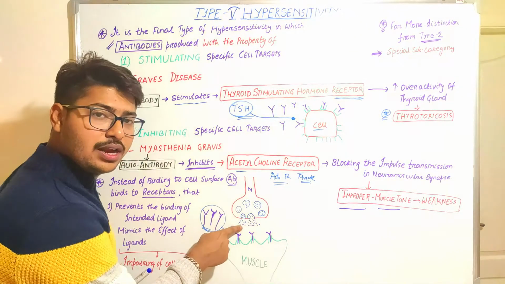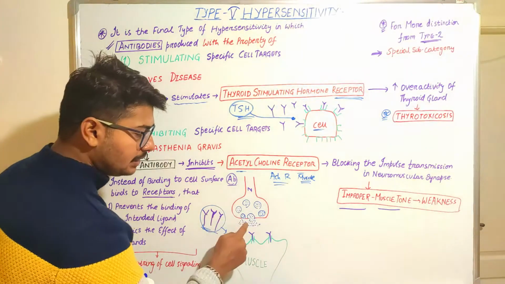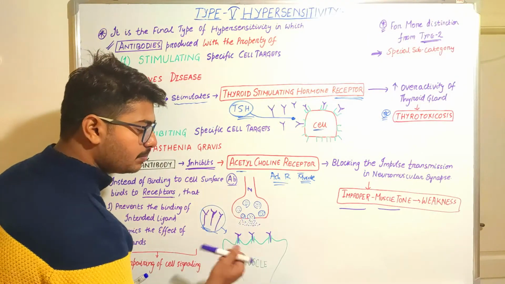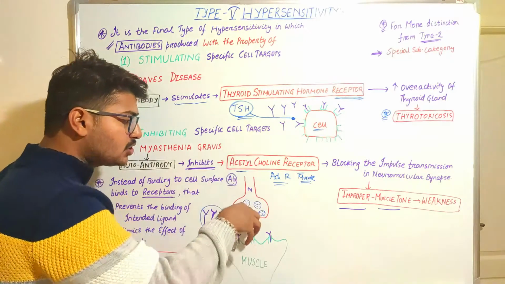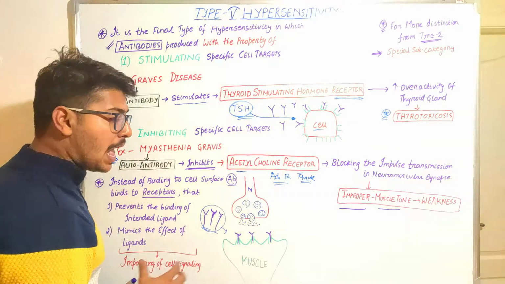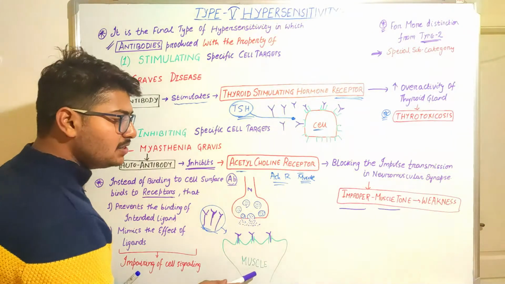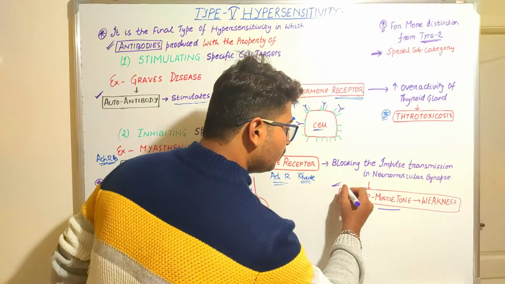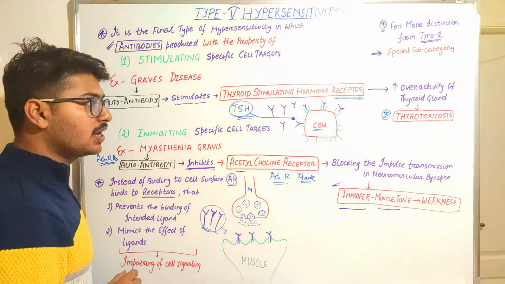The acetylcholine that is released in the synapse cannot bind with the receptors of the muscles, and what will happen? It will inhibit the process of impulse transmission from the nerves to the muscle, and it will inhibit the process of muscle contraction. That is the reason why we develop improper muscle tone or weakness in case of myasthenia gravis.